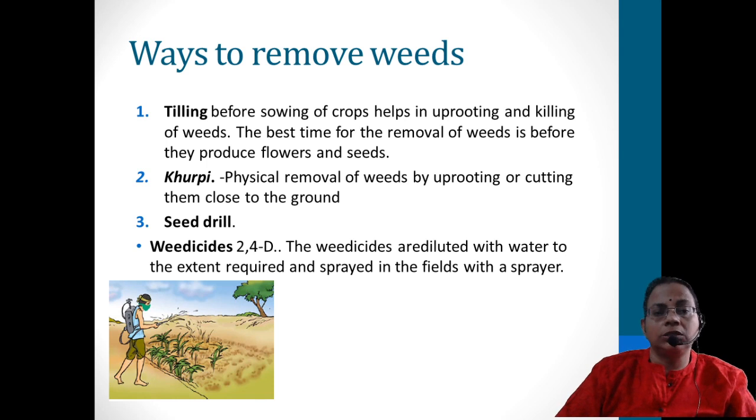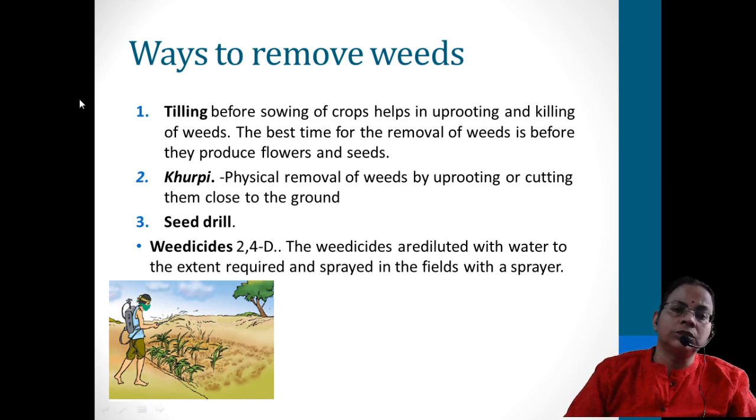But more than that, there is one more method, called weedicides. These are chemicals only. 2,4-D is the typical example. Weedicides can be sprayed or added to the water, and with the help of a sprayer the weeds can be removed. But there is a disadvantage, because it is a chemical. Weedicides destroy unwanted plants with the help of chemicals, and these chemicals can cause harmful effects to the person who is spraying.